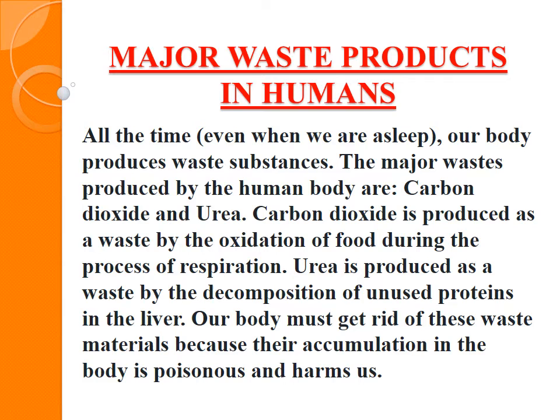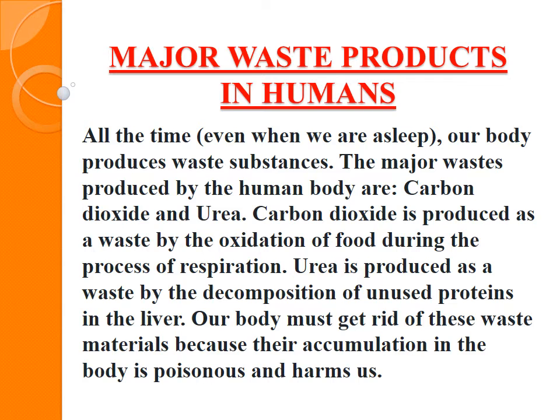As I have already discussed, carbon dioxide is produced as a waste which is expelled out through the lungs. In the previous topic of this lesson, that is respiration, carbon dioxide is produced as a waste by the oxidation of food during respiration, and urea is produced from unused protein in the liver. So we must get rid of this waste so that it does not become poison for our body. If we accumulate it, then it becomes toxic.